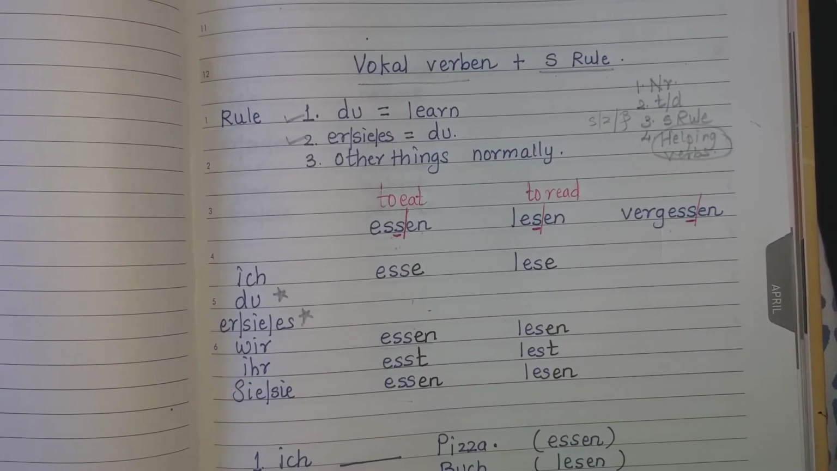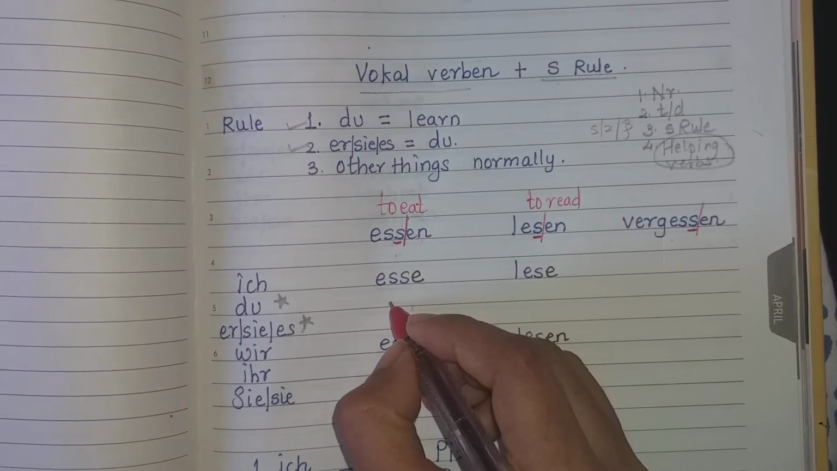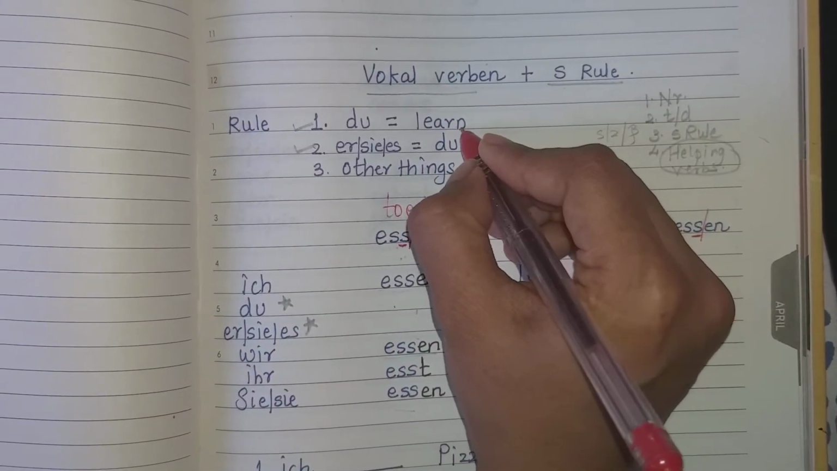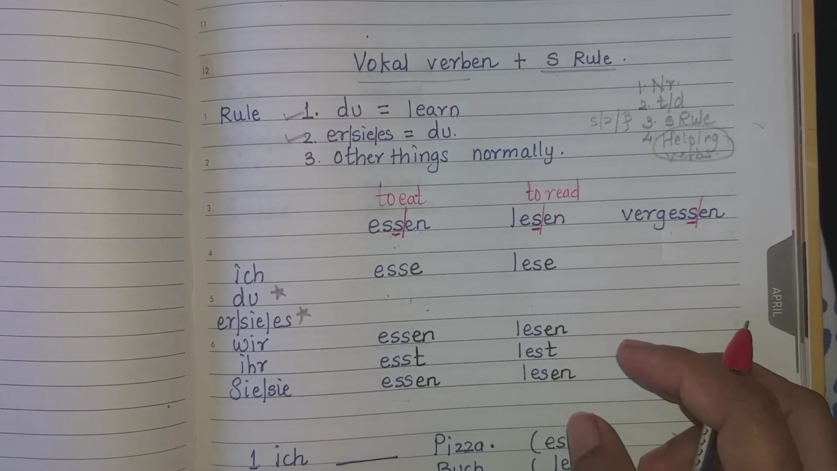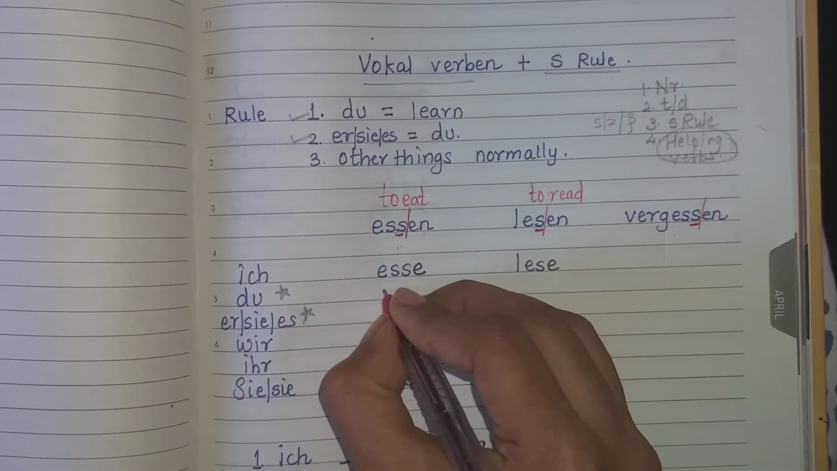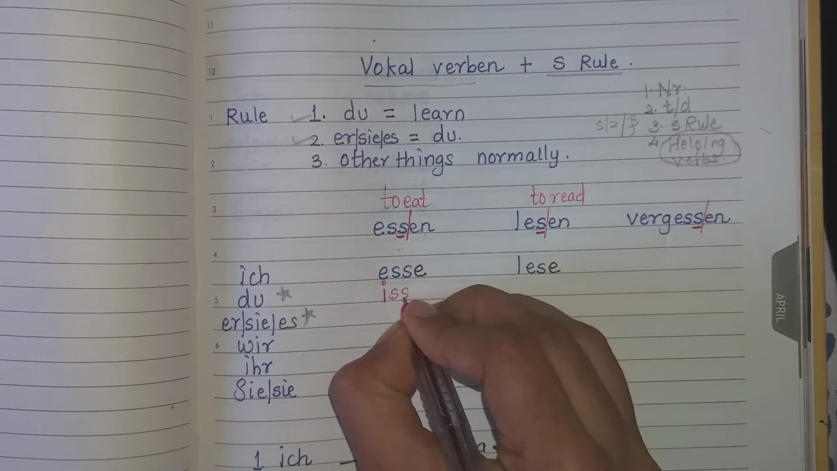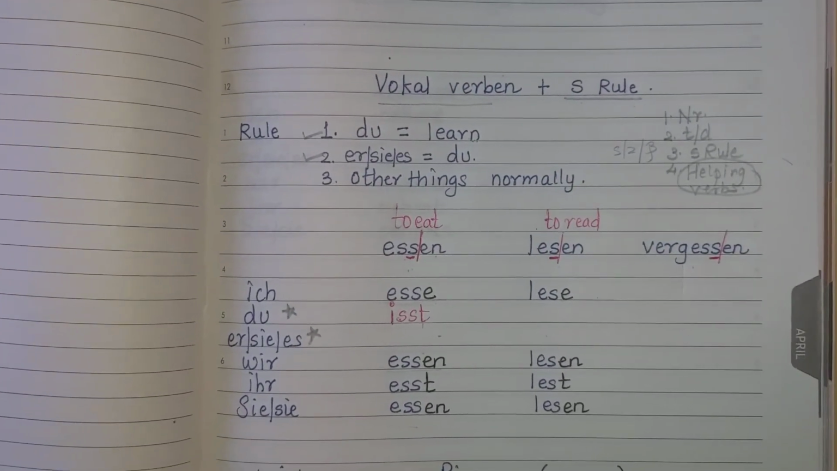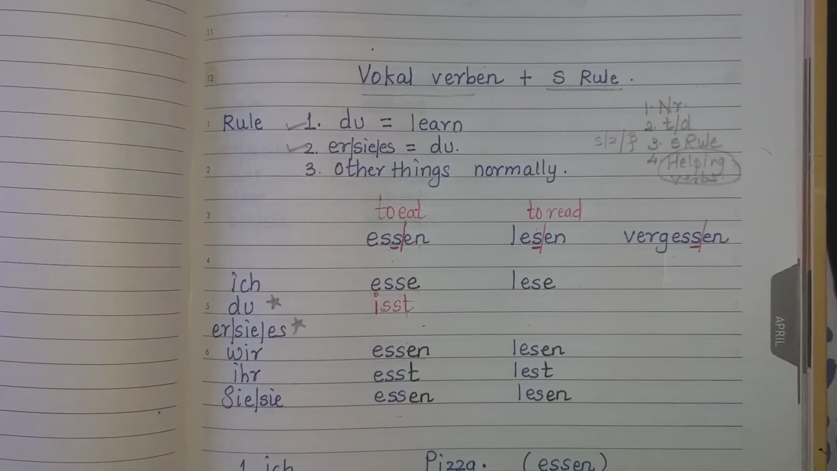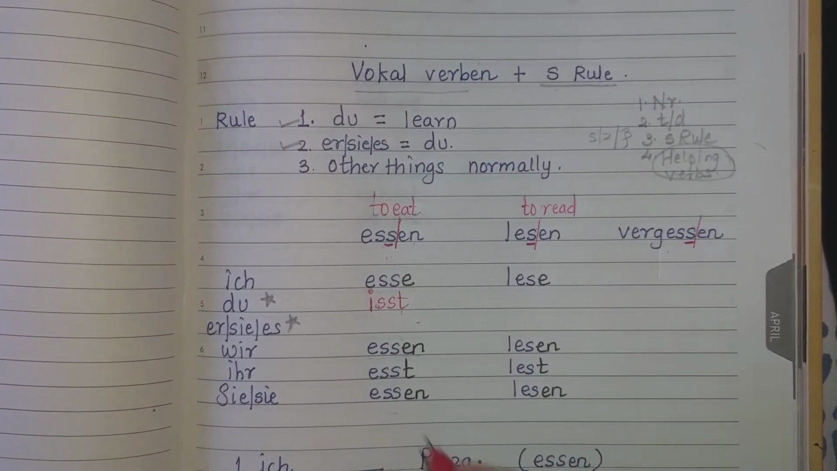Now for vowel verben plus S rule, this du form will be given by me. Why did I say learn? Because this will be given by me first, then you have to learn it and keep it. And then after learning, you can write over here: isst. This word you have to learn. You cannot write this on your own. You have to learn it first. Isst is the conjugation of du.